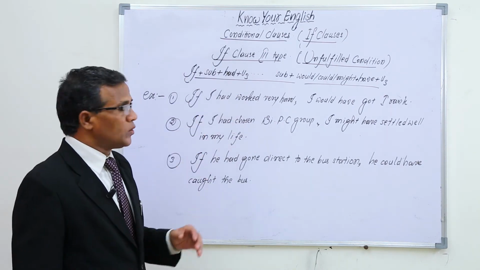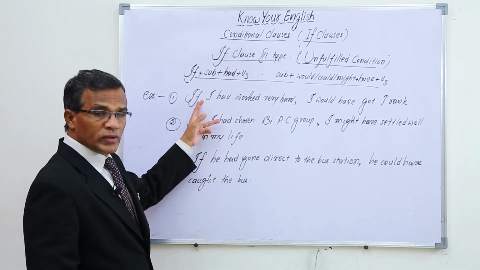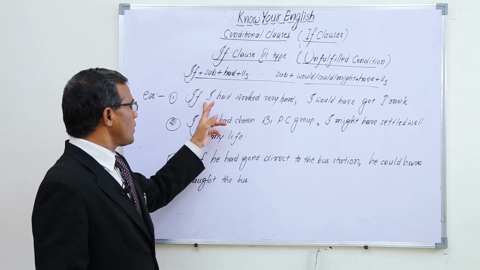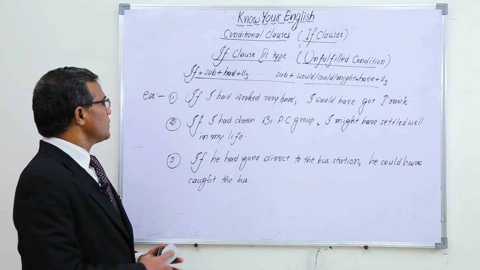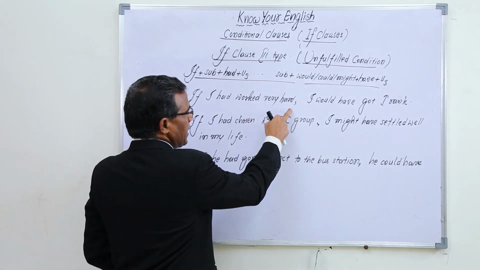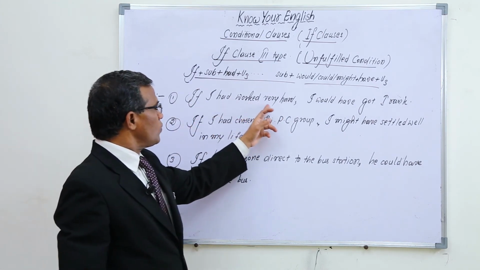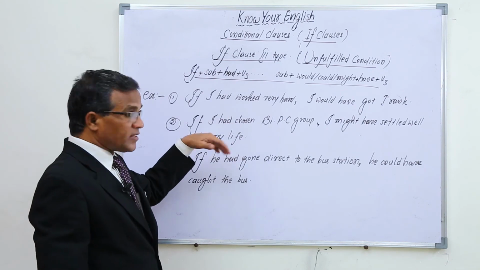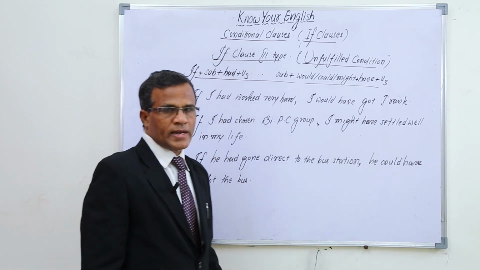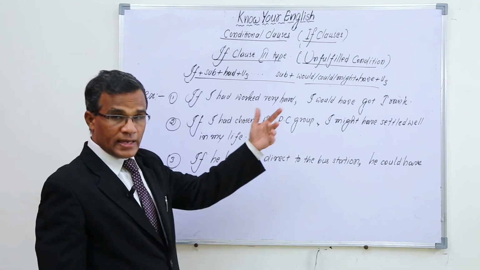But here, one thing also, in if clause third type only, sometimes we can remove if to give the same sense. We remove if by changing the order of subject and helping verb had. So if I had worked very hard is equivalent to had I worked very hard, I would have got first rank. So in two ways I can use this one. If I had worked very hard, I would have got first rank. The same can be conveyed: had I worked very hard, I would have got first rank. By removing this if I change the order of this I and had, so it gives the same meaning.